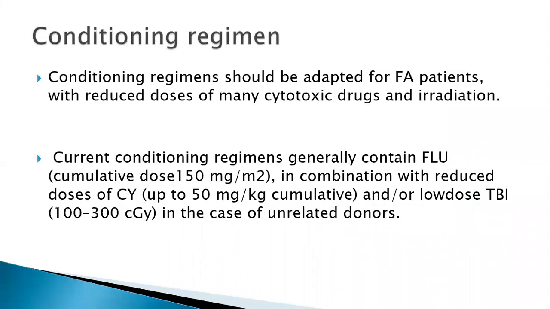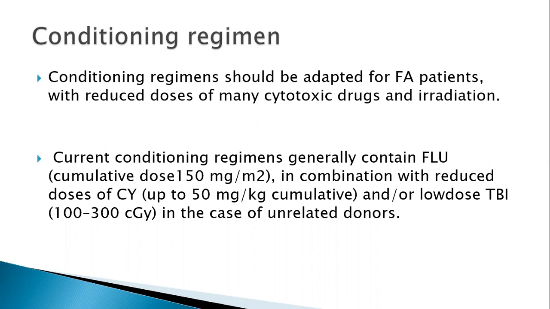Here again, these are failure syndromes, unlike hemoglobinopathies where the marrow is hyperreactive. So when the bone marrow cellularity is less and it's going into failure, you may not require myeloablative regimens. Whatever drug doses there are, you try to decrease them so that the incidence of secondary malignancies later in their life is also decreased.